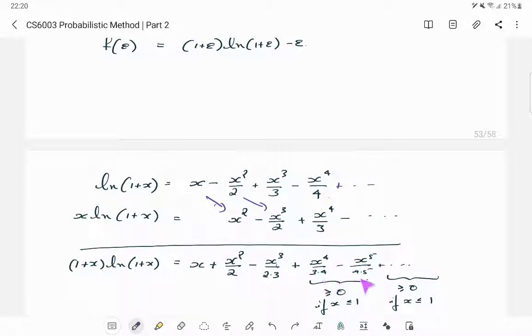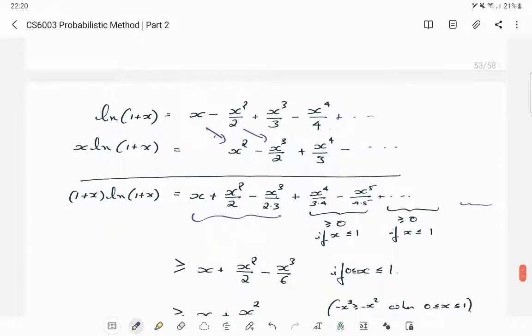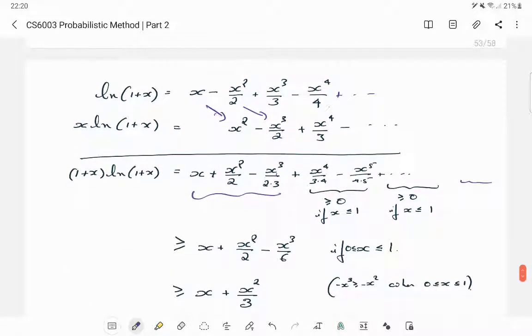So now if you pair up all the remaining infinitely many terms, all of them are positive, and hence this much turns out to be a lower bound. Okay, and here also I can lower bound this x squared by 2 minus x cubed by 6 with x squared by 3, right? There again it is the same idea.